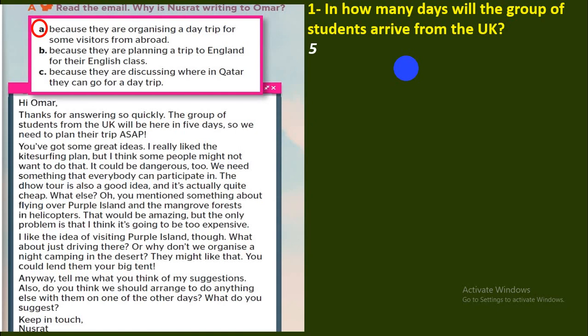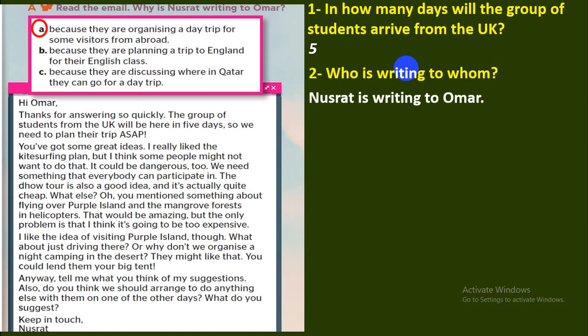Okay, in how many days will the group of students arrive from the UK? In 5 days. Who is writing to whom? So now we are going to write more specific questions. You are going to answer them now. Try to make the idea of writing an email clear. So who is writing and to whom? Nusra is writing to Umar. That's right. Thank you. Let's continue here.